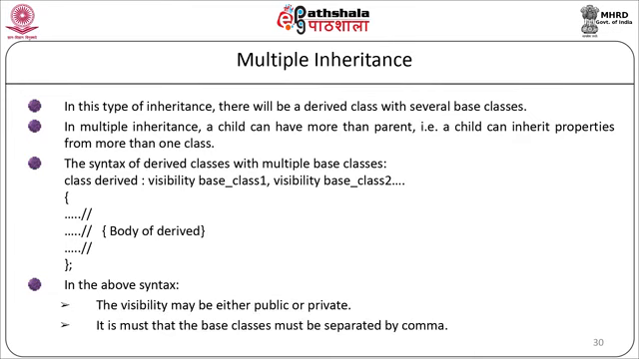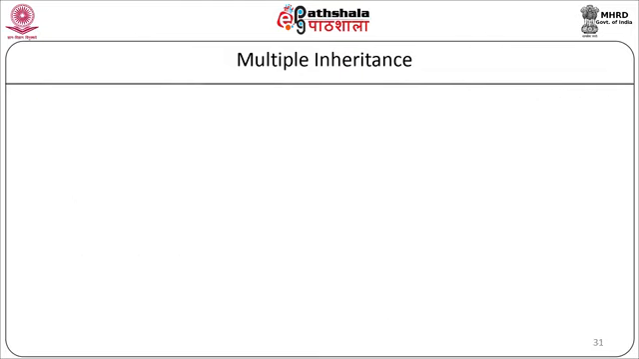In the above syntax, the visibility may be either public or private. It must be noted that the base classes must be separated by a comma. Now let's see the example of multiple inheritance. Here in the diagram, as you can see, A and B are two separate classes which are inherited by class C. So class C is derived from two base classes A and B.